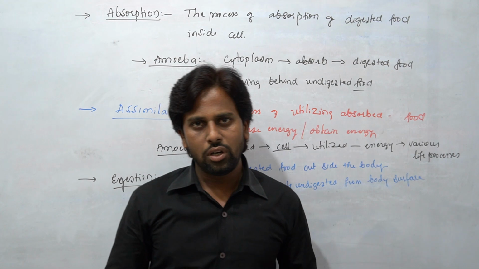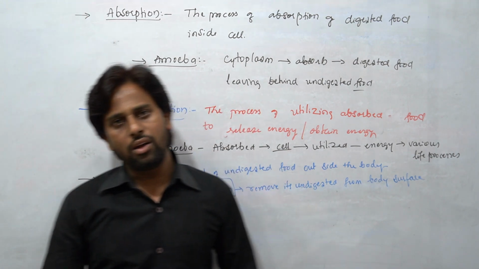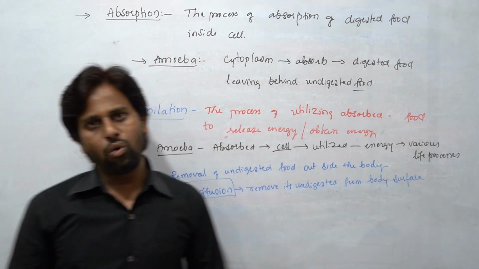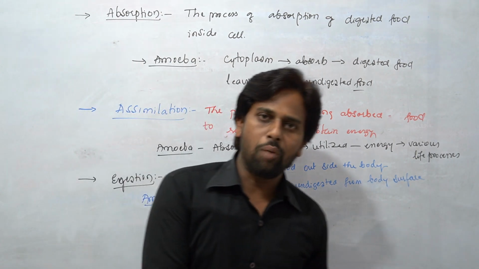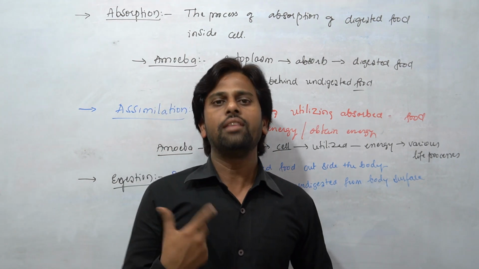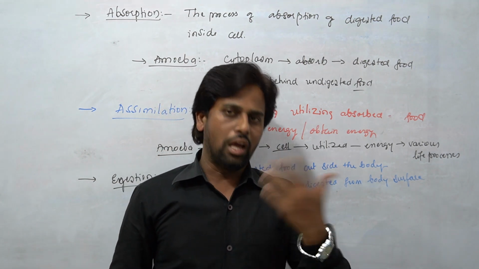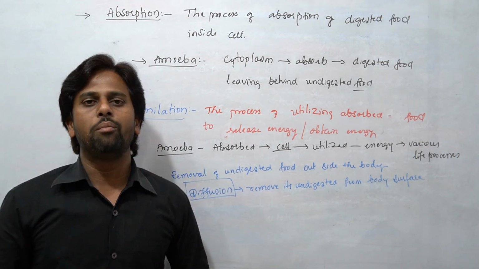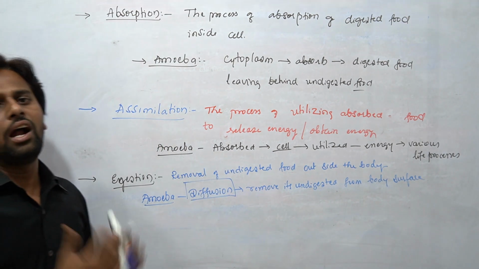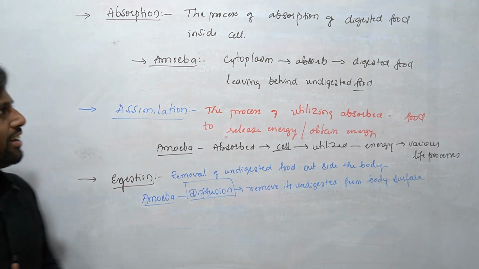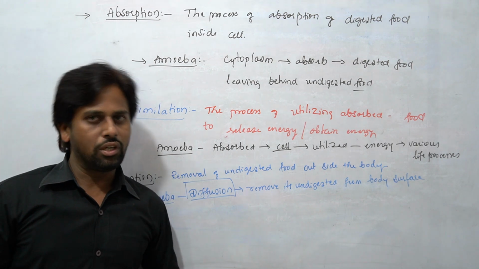Next is absorption, where the cytoplasm of the amoeba absorbs the digested food. And next is assimilation, where the absorbed food is utilized by the cells to get energy for various life processes. And finally egestion, with the help of which the amoeba can release out its undigested food from its body. So this is altogether the process of nutrition in amoeba.